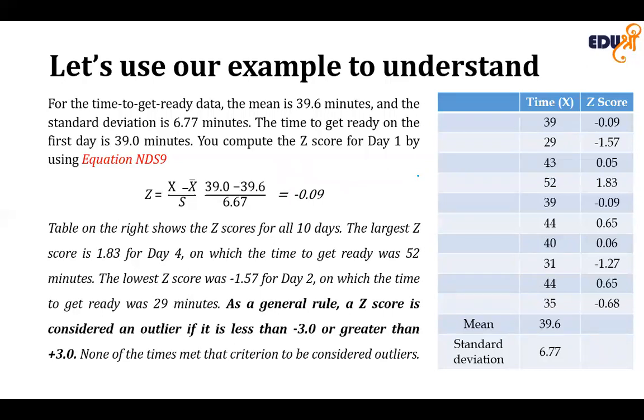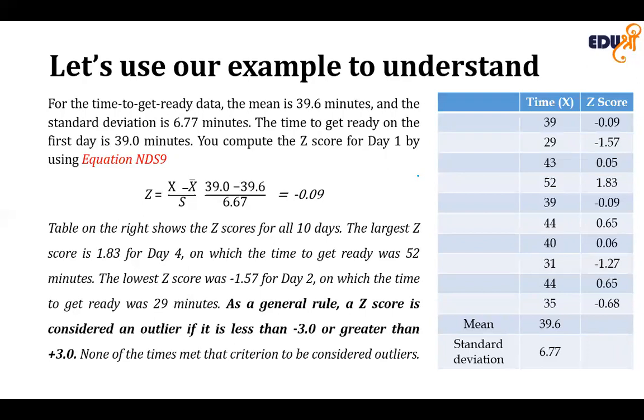You compute the Z-score for day one using this formula, and you get a Z-score of minus 0.09. Similarly, for all the values, we calculate the Z-score. The largest Z-score in our case is 1.83 on day 4, on which the time to get ready was 52 minutes.